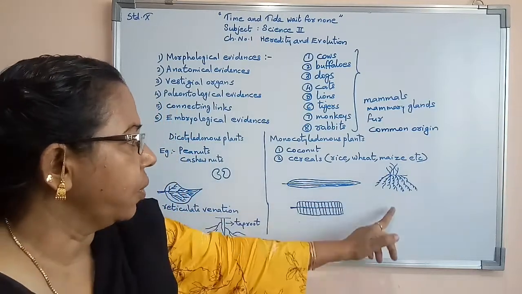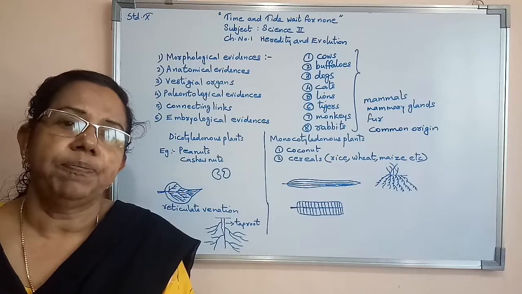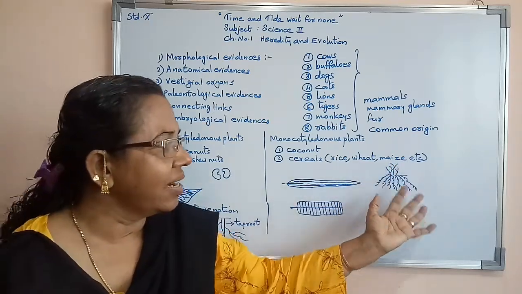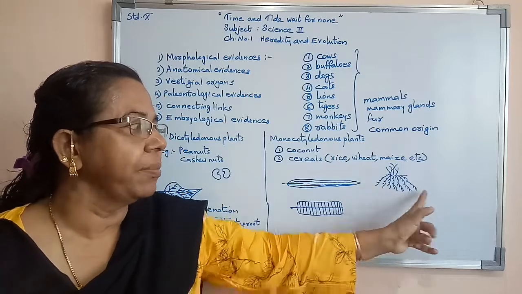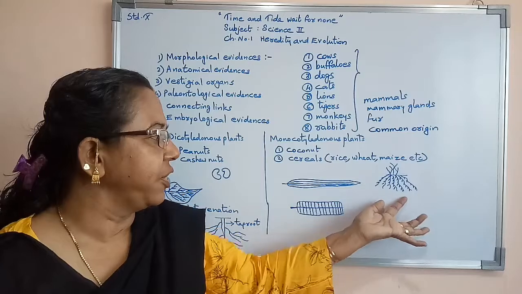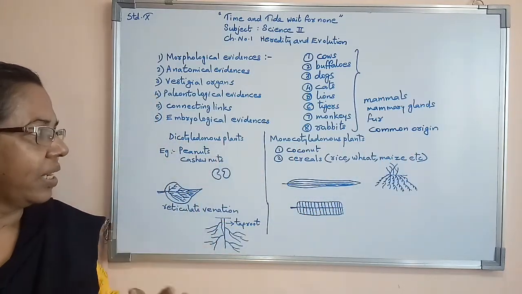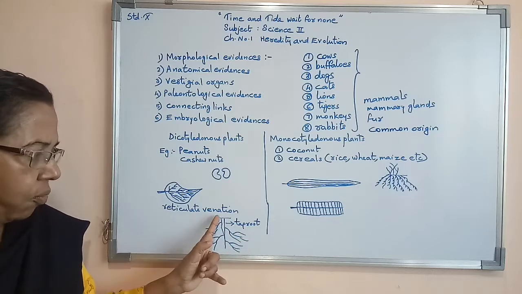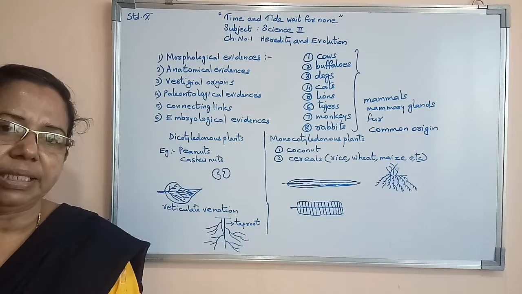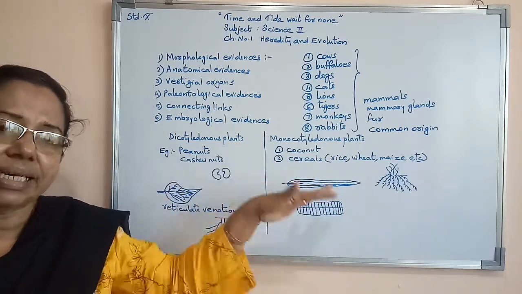So in monocotyledonous plants, they do not have any taproot system, no single main root. They are all similar. All roots have a similar, fiber-like structure. That is the specialty of all monocotyledonous plants. But when we study dicotyledonous plants, they all have one taproot or main root, and after that its branches will be there. These are all external features.